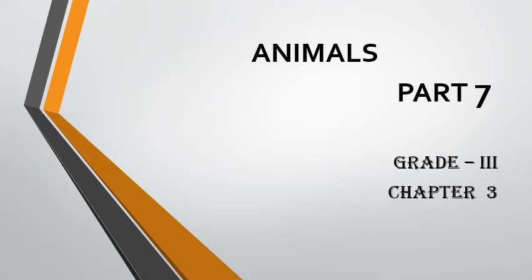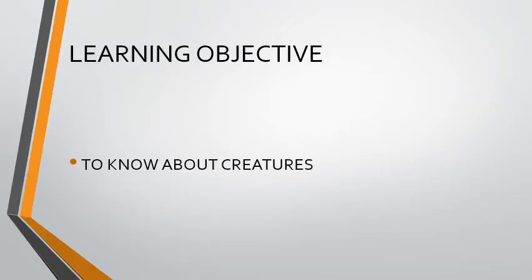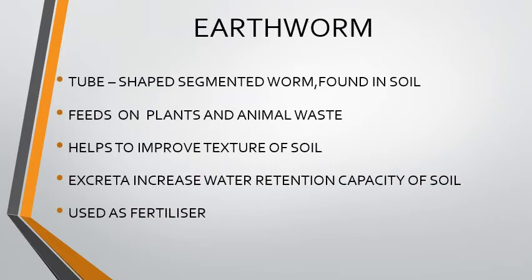Good morning children. Today we are going to see Science Chapter 3 Animals Part 7. Learning objective: to know about some creatures. Some creatures which do not come under the category of insects are given below.